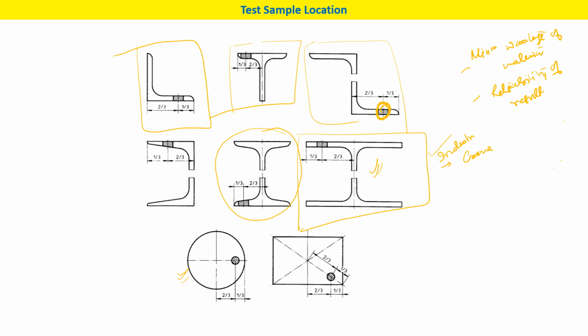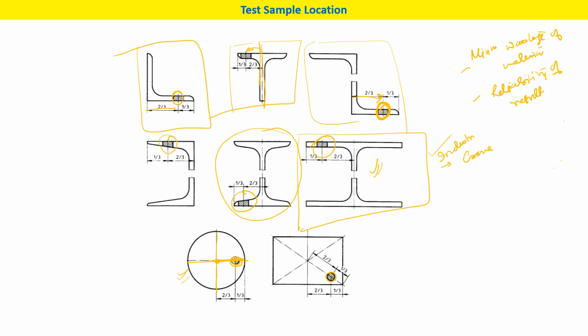So that will give the property that we can say is for the whole material. Okay, so if you see in the L shape, if you take any one dimension, it is at 2/3 of this location. So here also there is a center line and it is at 2/3. So in the maximum case you can see it is at 2/3. Here also, and in this bar, if these two are diagonal, you take only one diagonal, so from the center it is at 2/3 location.